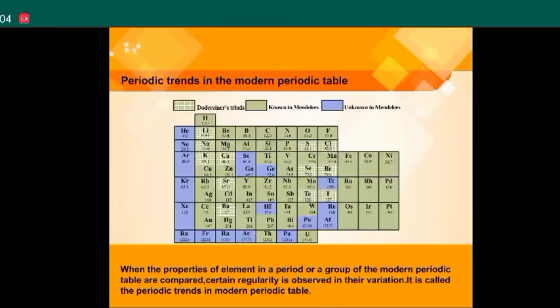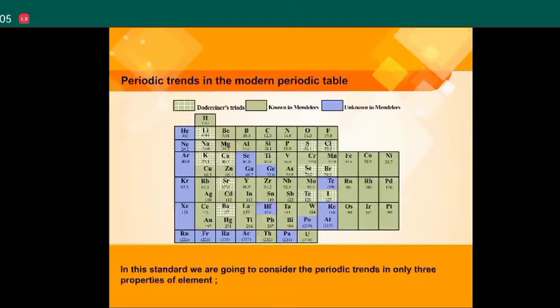Periodic trends in the modern periodic table. When the properties of elements in a period or a group of the modern periodic table are compared, certain regularity is observed in their variation. It is called the periodic trends in the modern periodic table. In this standard, we are going to consider the periodic trends in only three properties of elements, namely valency, atomic size, and metallic, non-metallic character.